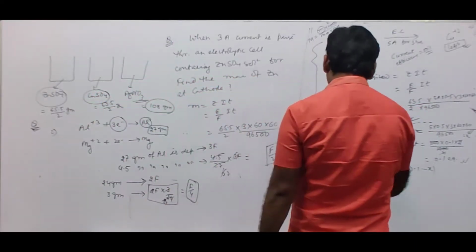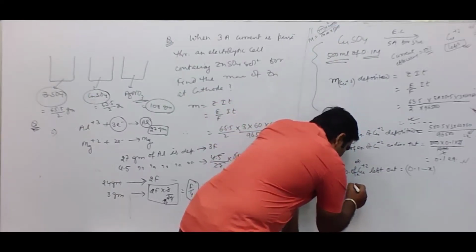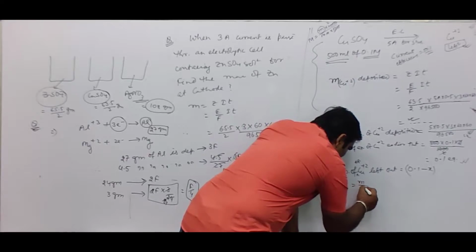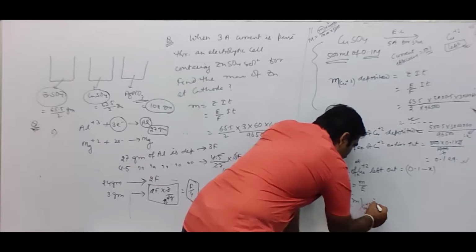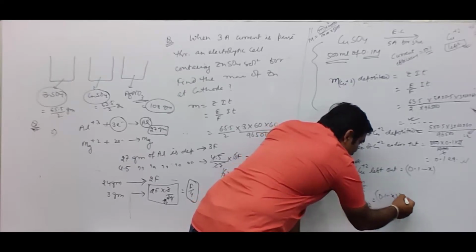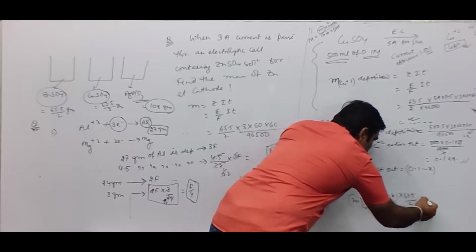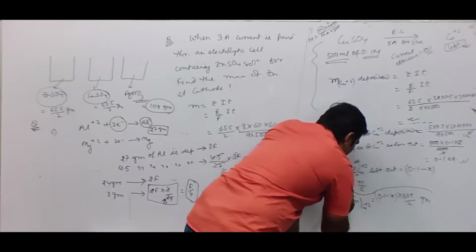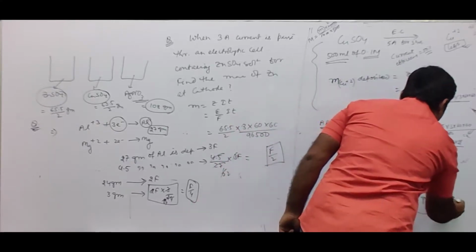Now the number of equivalents of copper 2+ left out is equal to mass by equivalent mass of copper 2+. Therefore, the mass of copper 2+ left out is equal to 0.1 minus x multiplied by the equivalent mass of copper 2+, 63.5 by 2. This much gram of copper 2+ is left out after electrolysis. This is the answer.